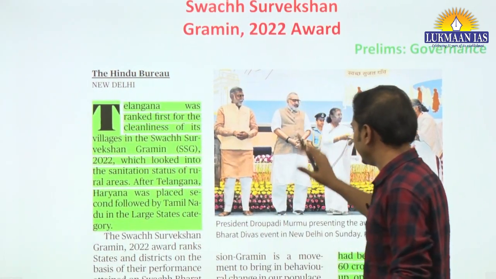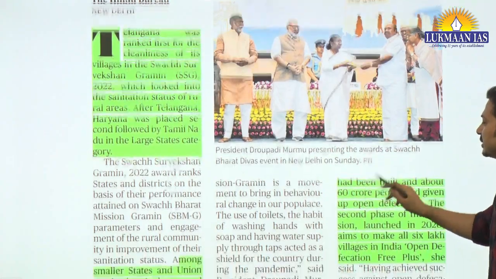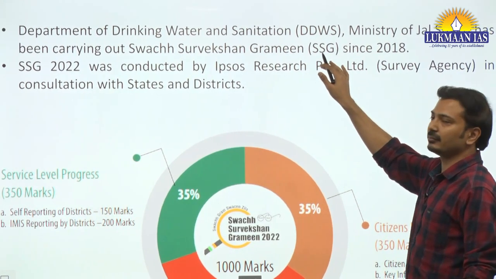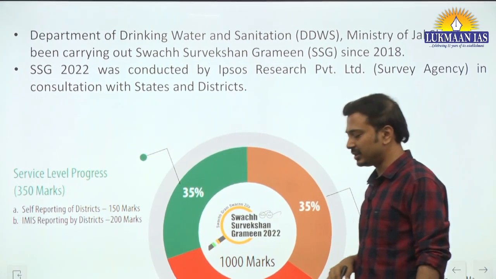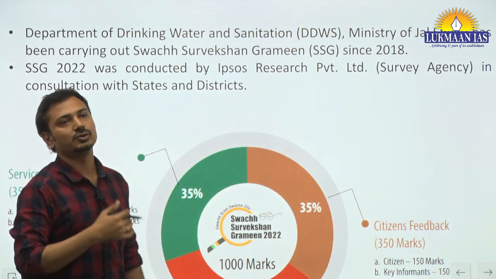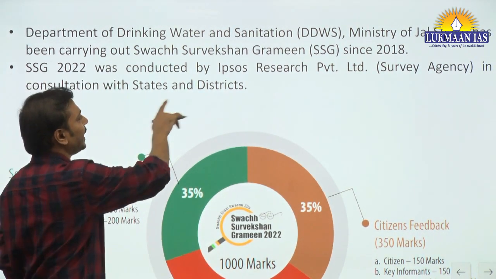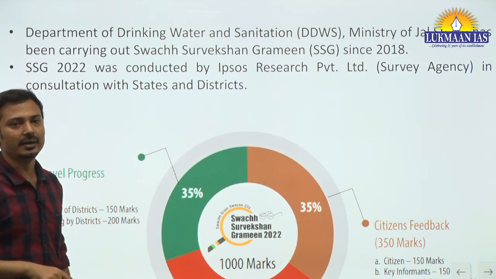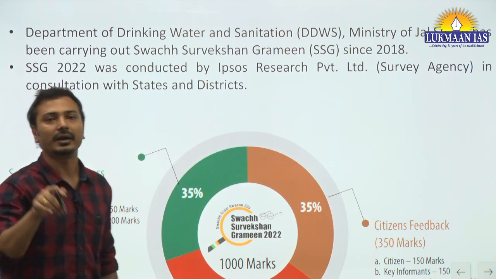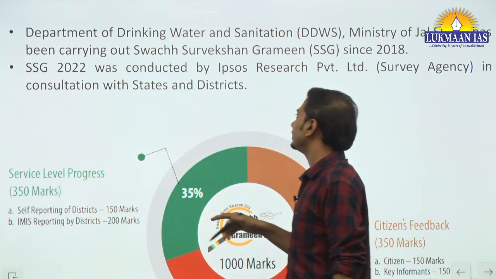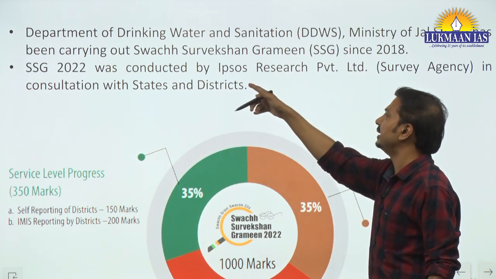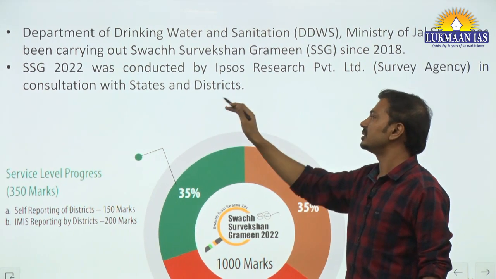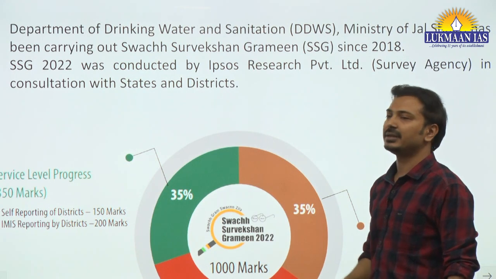Okay, so this is the news, and we'll cover the details of this award. The Department of Drinking Water and Sanitation within the Ministry of Jal Shakti has been carrying out this Swachh Survekshan Gramin since 2018. 2018 से ये शुरू हुआ है, and every year it is being conducted. This year it was contracted out to a survey agency, Ipsos Research Private Limited, and the survey was conducted by this agency in consultation with states and districts.